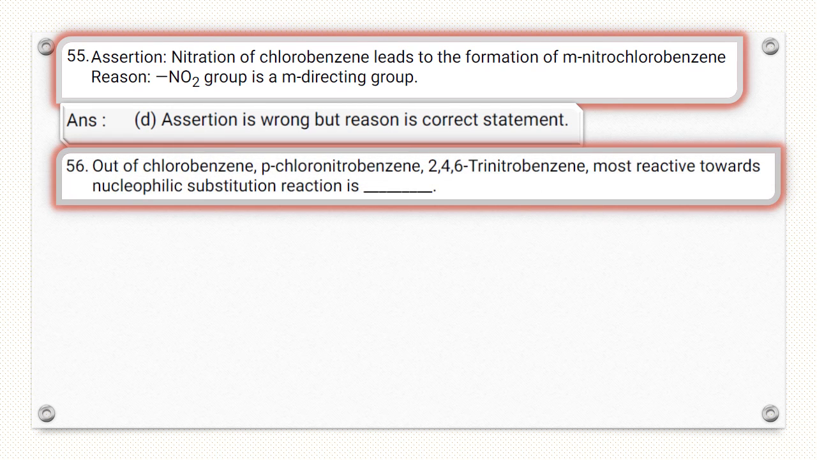Question number 56. Out of chlorobenzene, parachloro nitrobenzene, and 2,4,6 trinitrochlorobenzene, the most reactive towards nucleophilic substitution reaction is 2,4,6 trinitrochlorobenzene, because nitro groups increase the reactivity.